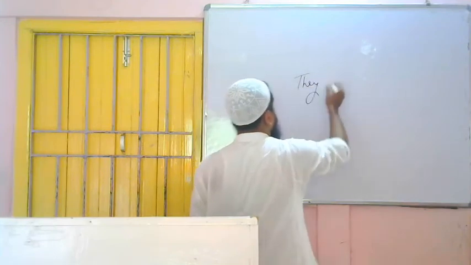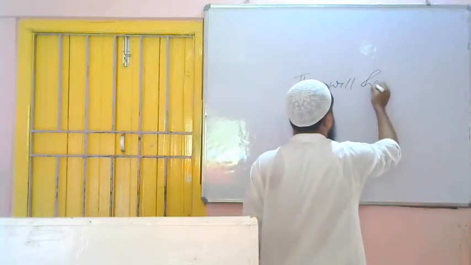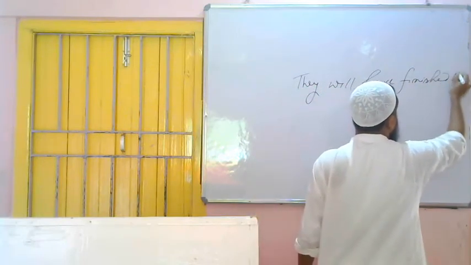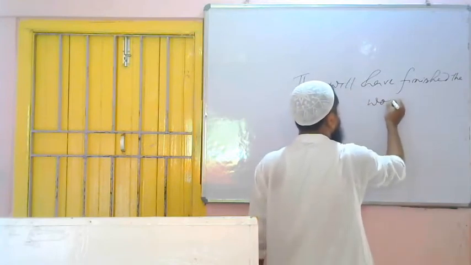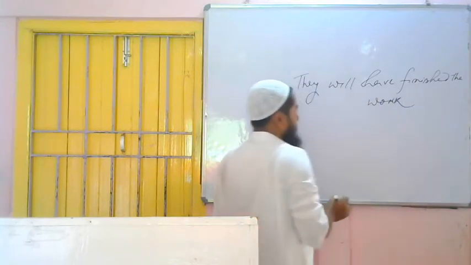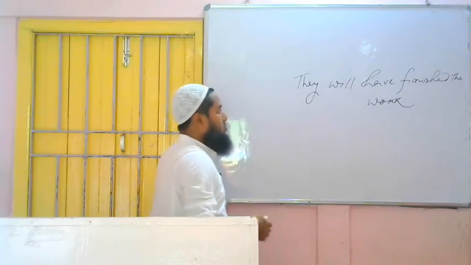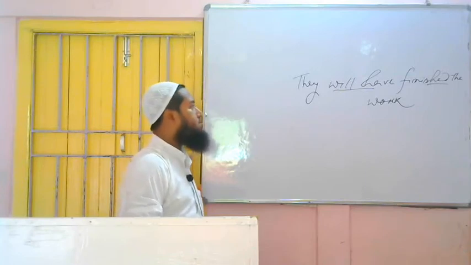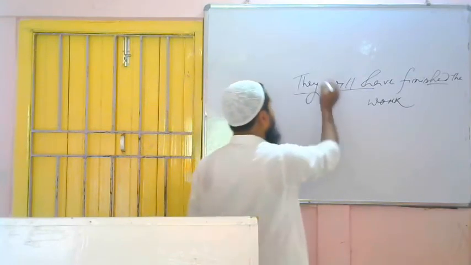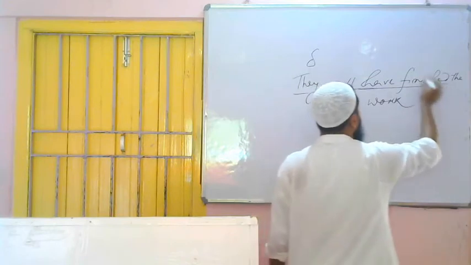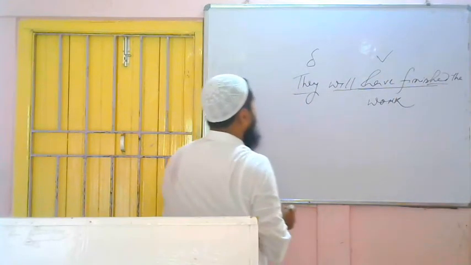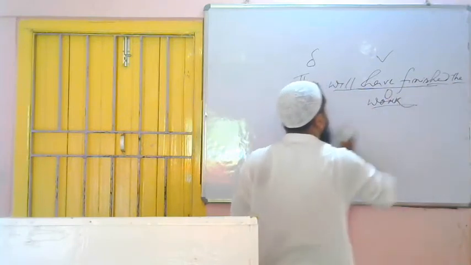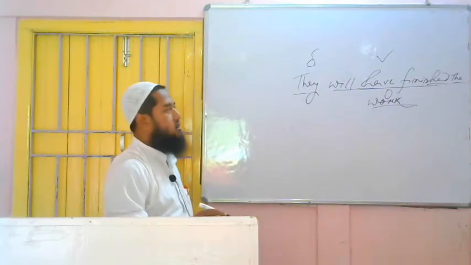They will have finished the work. So we have understood that this is a sentence of future perfect because we got will have, then the third form of the verb, future perfect tense. Now we have to identify three things: subject, verb and object. About they we are telling, so that's why it is the subject. Finished is the verb, so as it is future perfect tense, will have finished is the verb. And on whom the action of the subject they is falling? On the work. So this is the object. So we got three things: subject, verb and object.